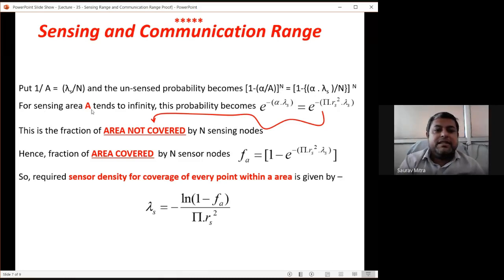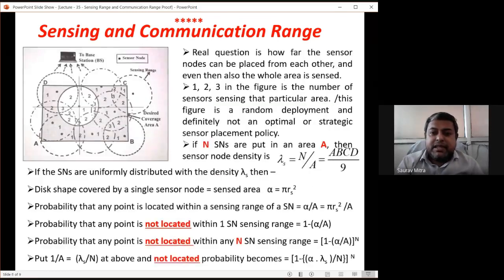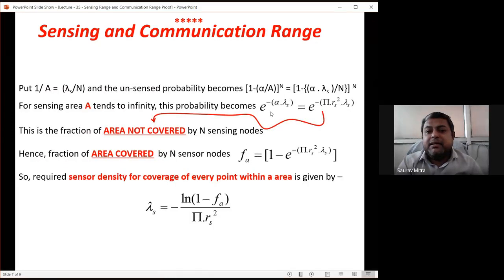Now for sensing area A tends to infinity. So if I am saying that it's a huge area, ABCD is a huge area that I am supposed to sense, in that case this probability becomes, so take exponential on both sides, e raised to minus alpha. What is alpha? Pi r square. What is lambda s? In the previous slide you can find lambda s is nothing but N by A. So lambda s is N by A, alpha is pi r square, e raised to minus pi r square into lambda s.